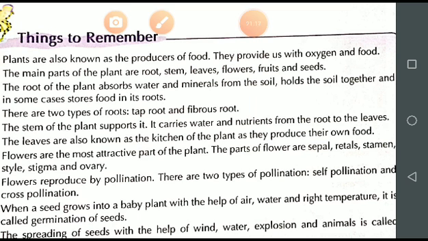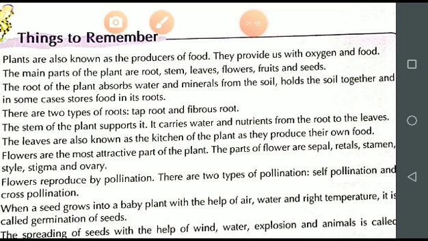Root attaches the plant to the ground. Is it clear? It means roots support the plant and help in holding the plant firmly in the ground. Next, roots absorb water and nutrients from the soil and transport them to the stem.